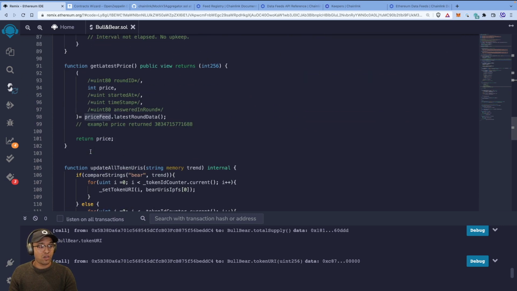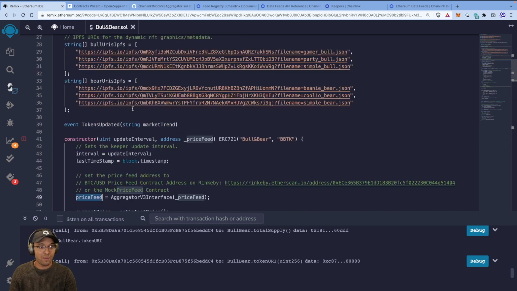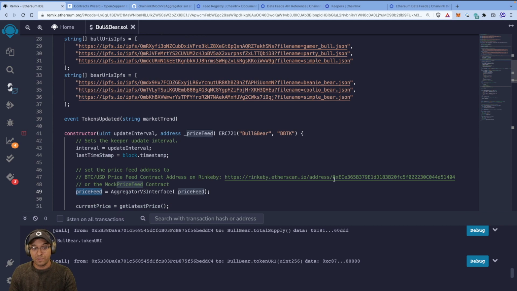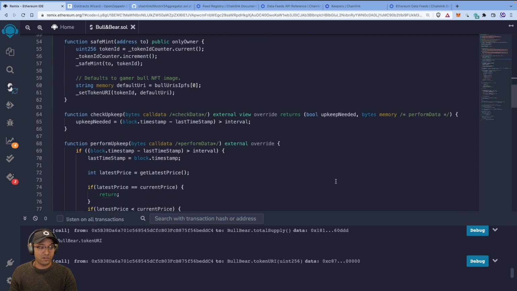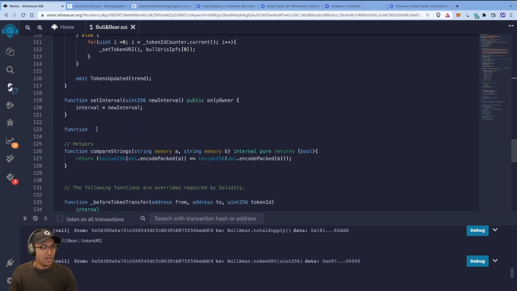Now we'll do it with the mock to begin, but you may want to update it rather than redeploying the whole contract. You may want to update it to the final Rinkeby contract address for the price feed, in which case you shouldn't have to redeploy the whole contract, just update it using the setter. So that's why I'm doing it here.